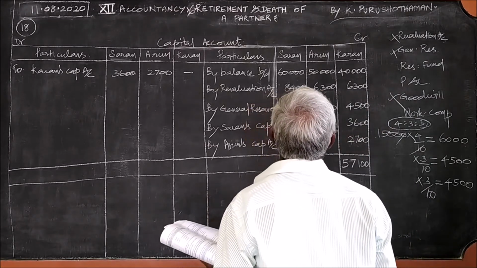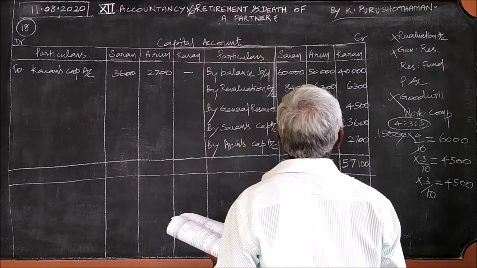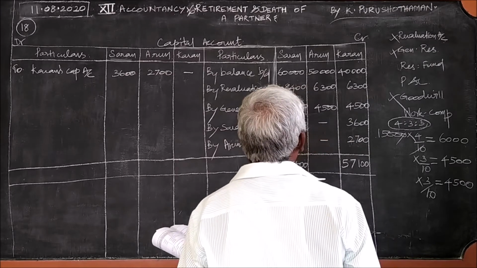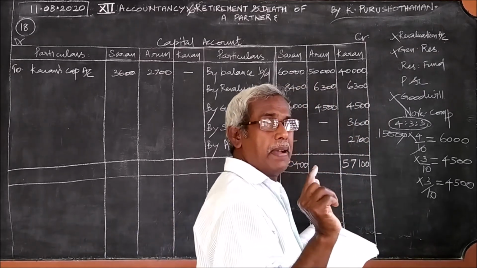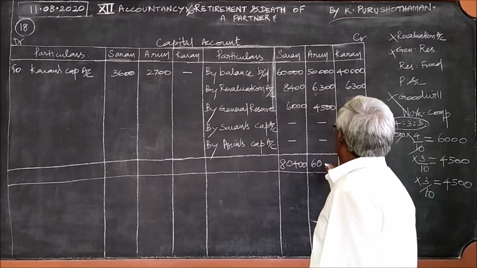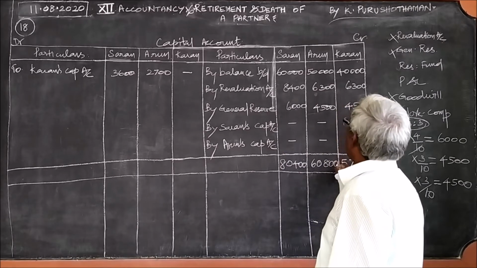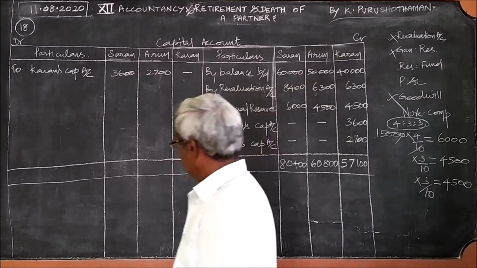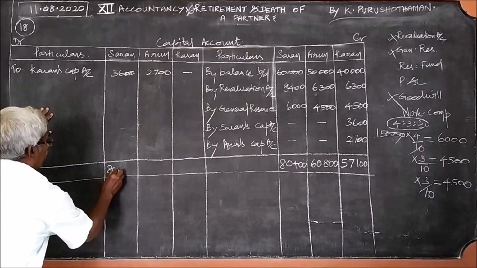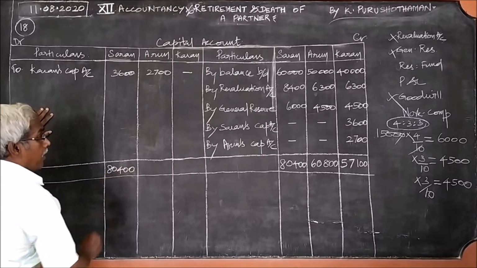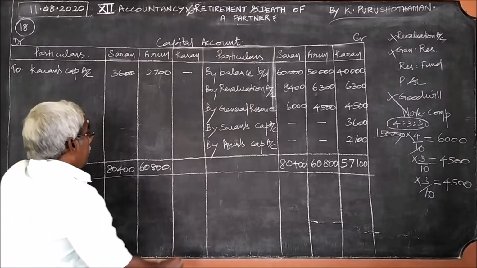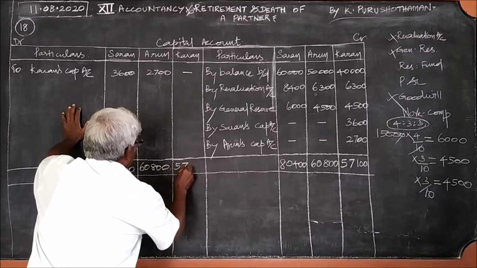And here 6,400, 4,000, 60,800. 60,800. We write the same amount here. 80,400, 60,800, and 57,100.